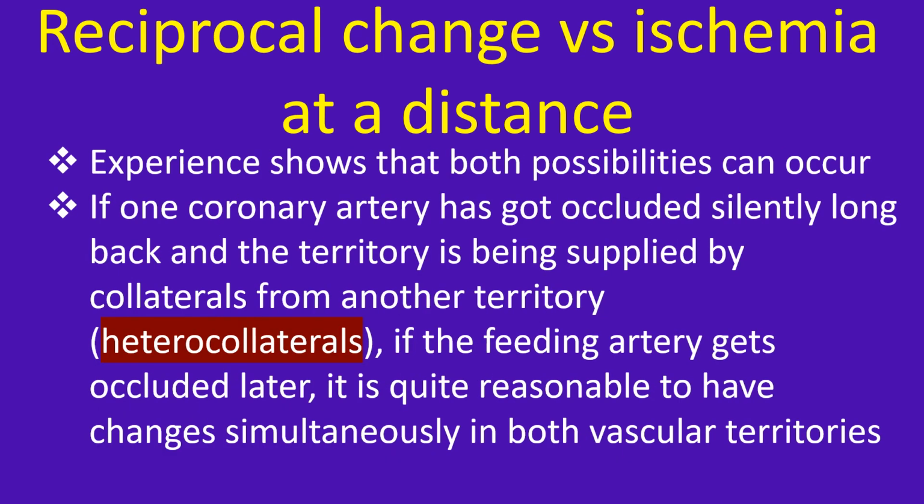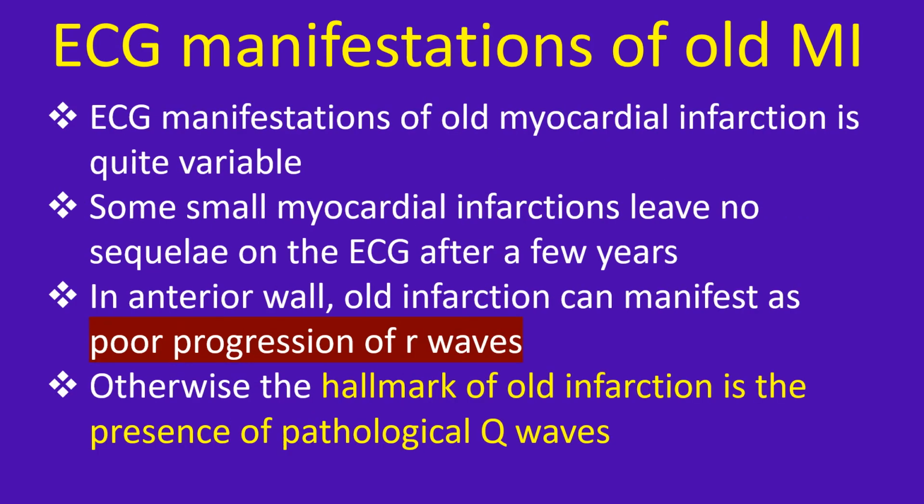If one coronary artery has got occluded silently long back and the territory is being supplied by collaterals from another territory, heterocollaterals, if the feeding artery gets occluded later, it is quite reasonable to have changes simultaneously in both vascular territories. ECG manifestations of old myocardial infarction are quite variable. Some small myocardial infarctions leave no sequelae on the ECG after a few years.